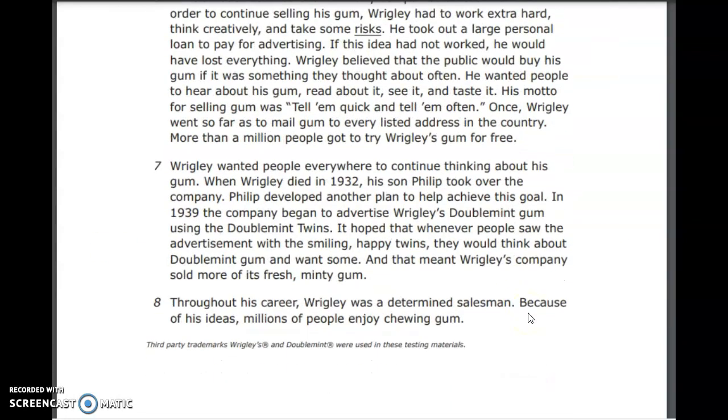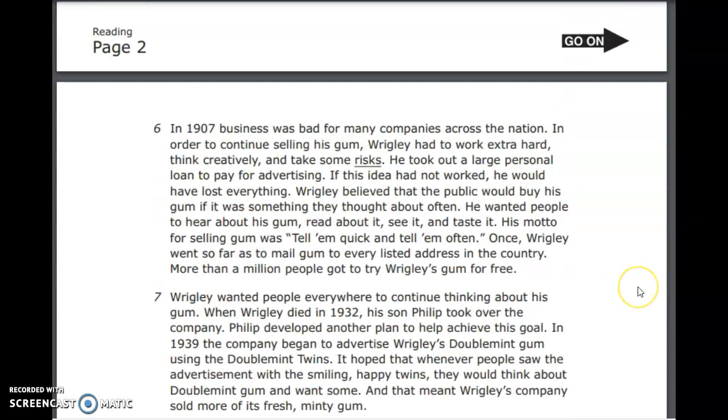In 1907, business was bad for many companies across the nation. In order to continue selling his gum, Wrigley had to work extra hard, think creatively, and take some risks. He took out a large personal loan to pay for advertising. If this idea had not worked, he would have lost everything.